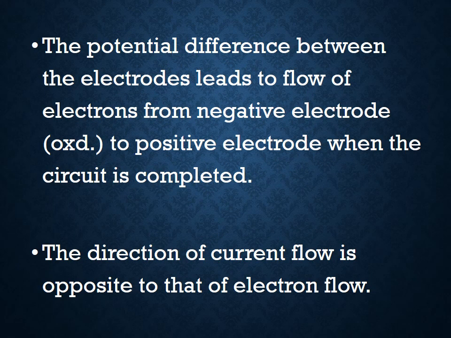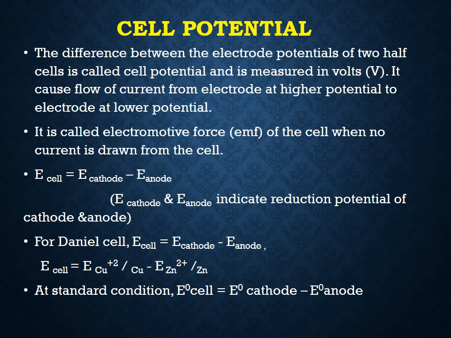The potential difference between the electrodes leads to flow of electrons from negative electrode to positive electrode when the circuit is completed. The direction of current flow is opposite to that of electron flow. Cell potential. The difference between the electrode potential of two half cells is called cell potential and is measured in volts. It causes flow of current from electrode at higher potential to electrode at lower potential.